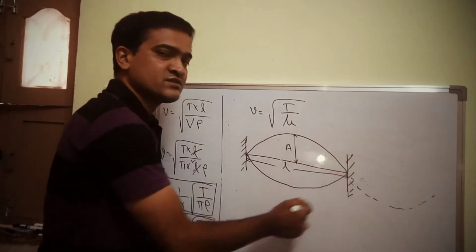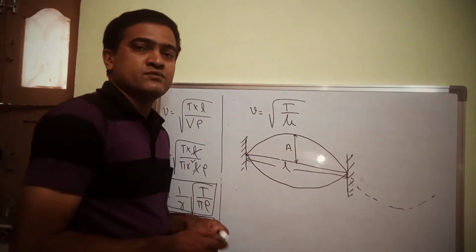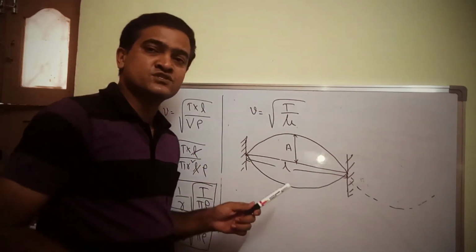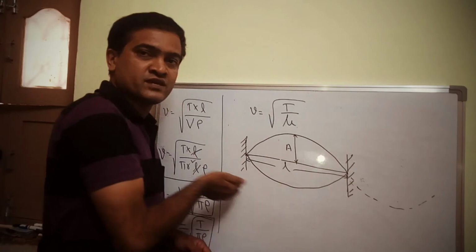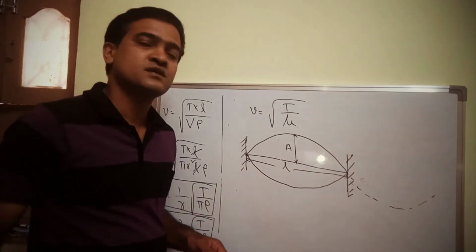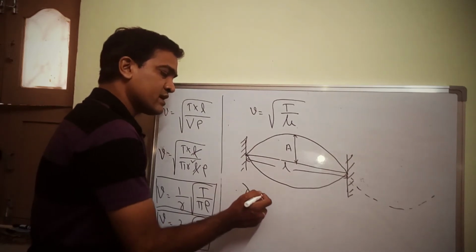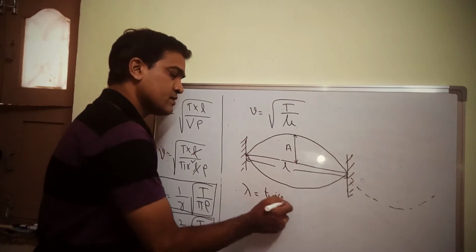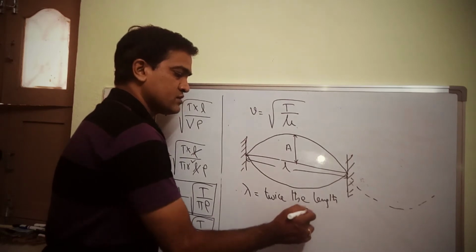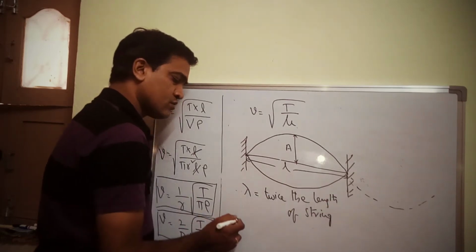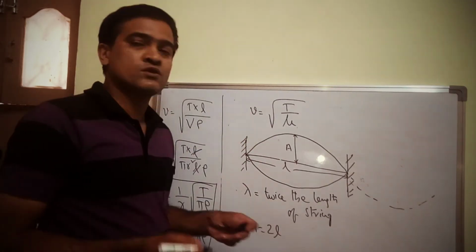To complete this wave, the distance traveled by the string is 2L, because from here to here is L, and again it gets back to the original position, so the total distance is 2L. So can I write the wavelength as twice the length of the string? Therefore, I can write lambda is equal to 2L.